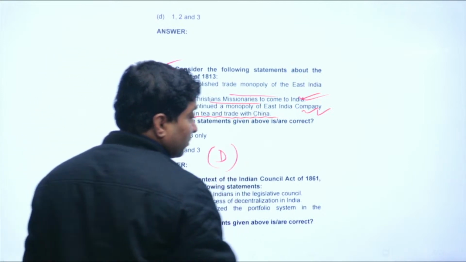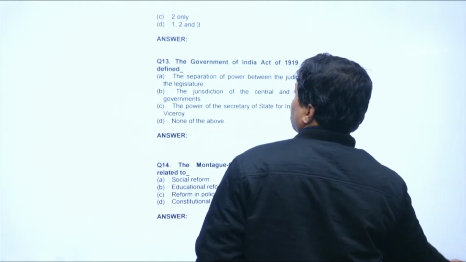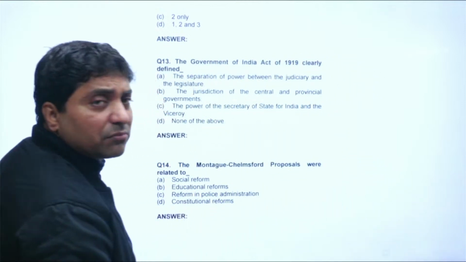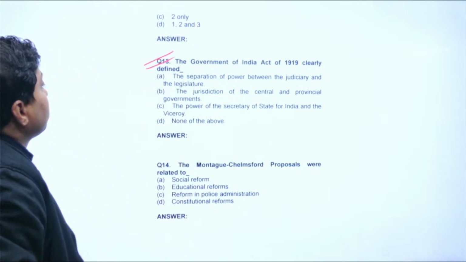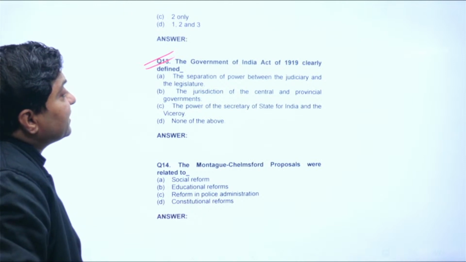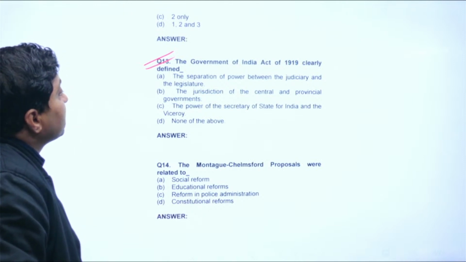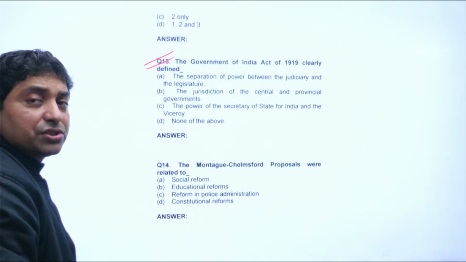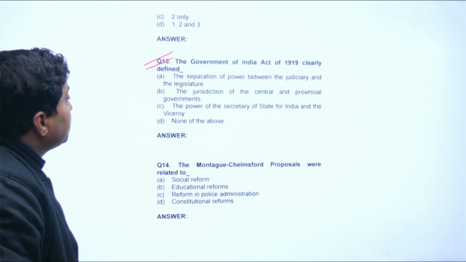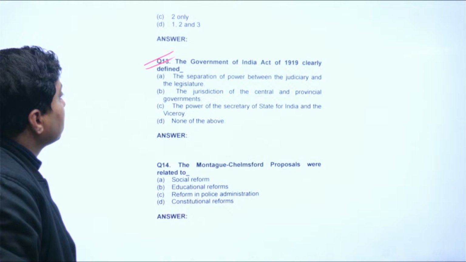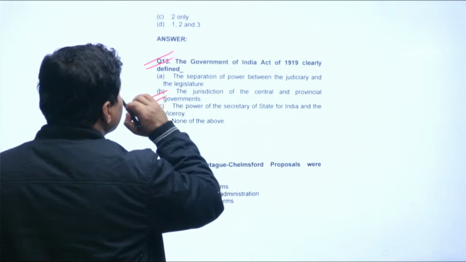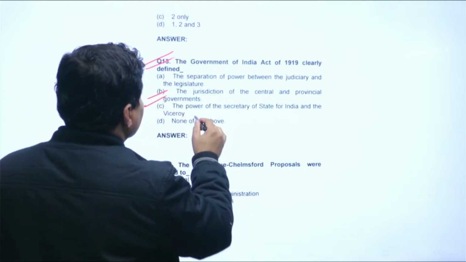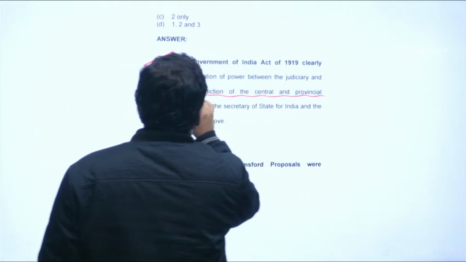Now, move to the next question. Look at question number 14 here, and you read, the Government of India Act of 1919 clearly defined separation of power between the judiciary and legislature, the jurisdiction of central and provincial government, the power of Secretary of State for India and the Viceroy, none of the above. Basically, the jurisdiction of the central and provincial government.